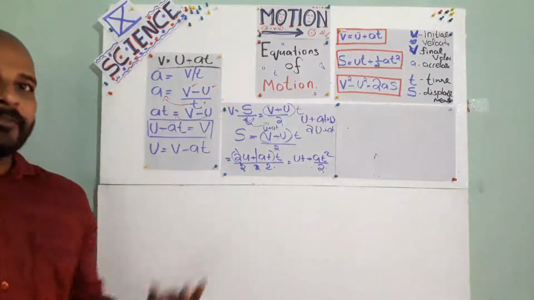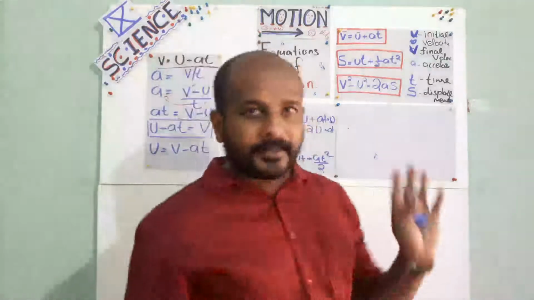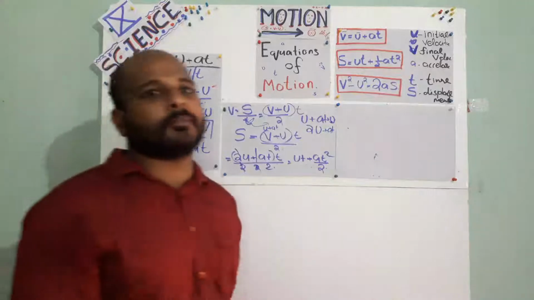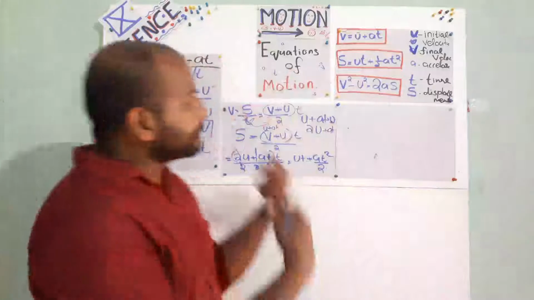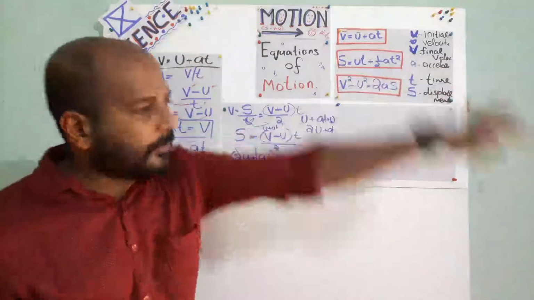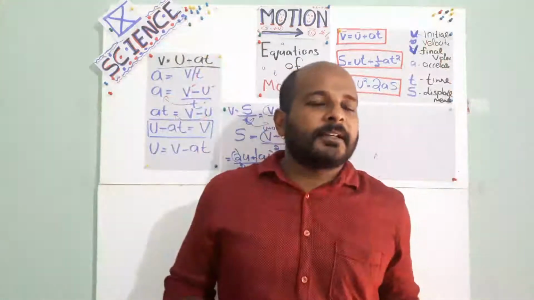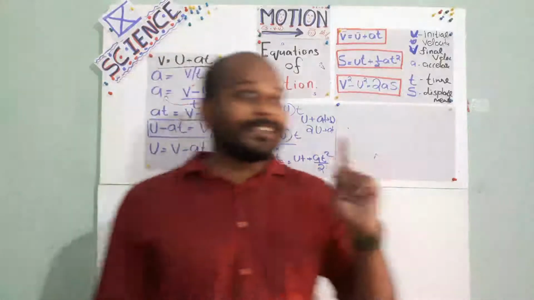Understand how to derive the second equation? You need to study this. It comes as an essay. Two types of essays are there. Too much marks will come from this chapter. Okay, too much marks will come. One is regarding graphical terms and all, and after deriving the last equation also, again we will draw a graph. Understand?